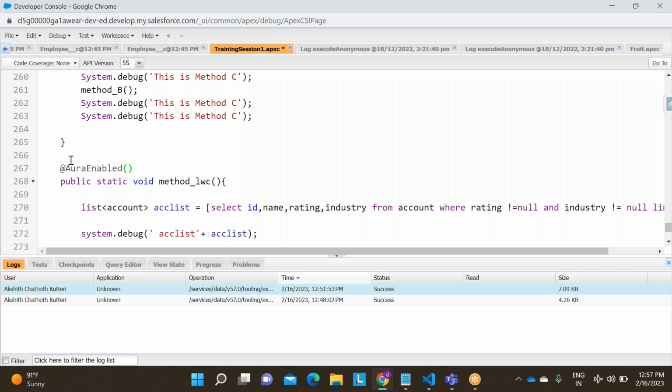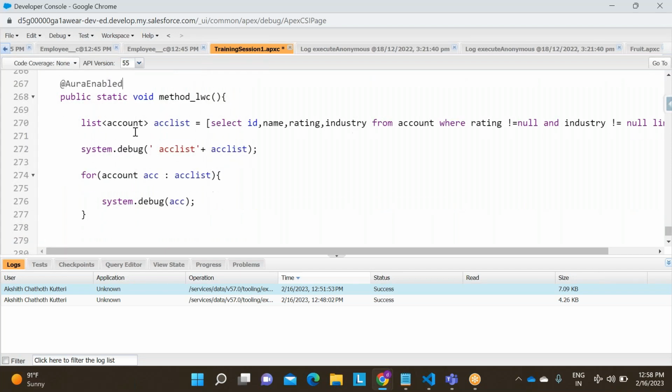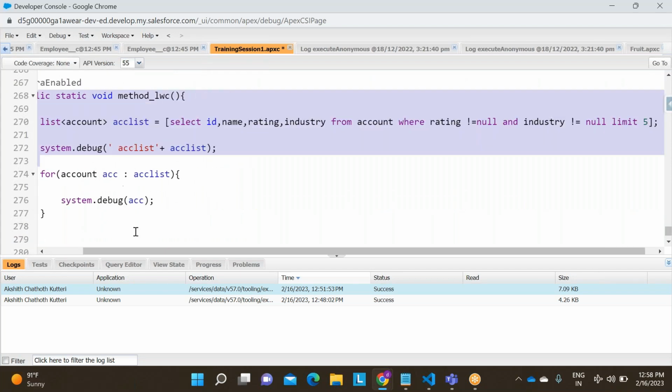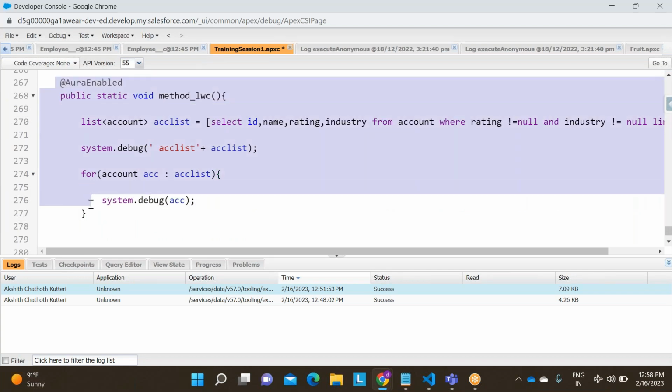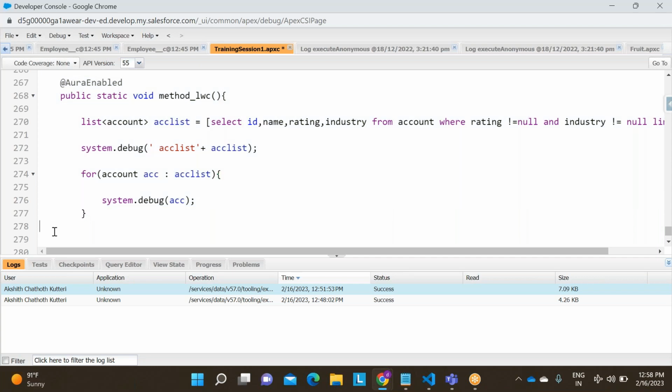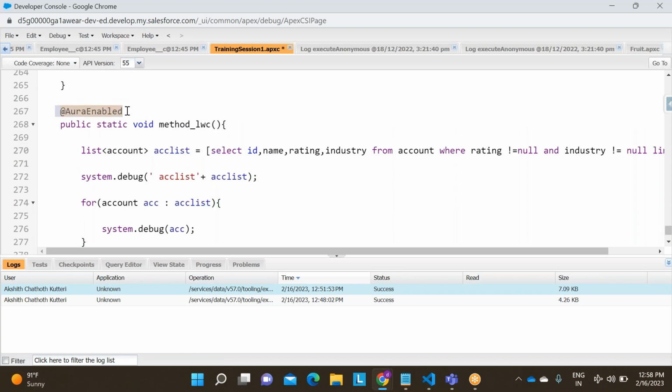See what you need to do. We need to take at the rate of raw enabled. This is for sure. If that LWC component should have the connection between this, see that LWC component has to contact this method, right? It has to call this method, right? So in order to call the apex method, the main primary thing is you need to annotate. These are called annotations. We are giving some tags so that it can identify,